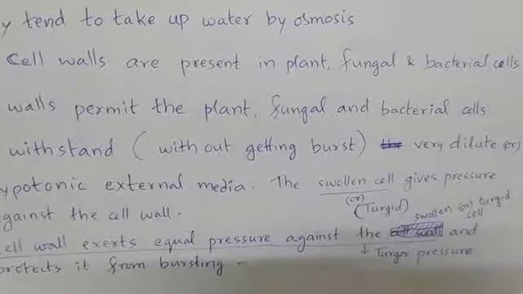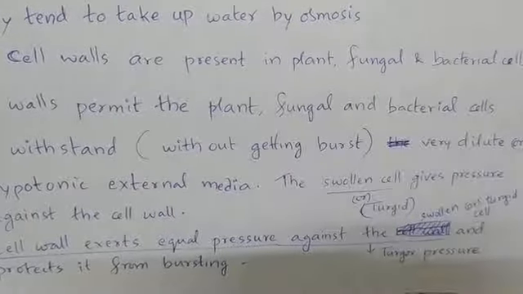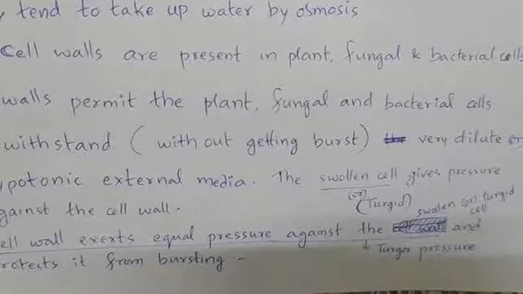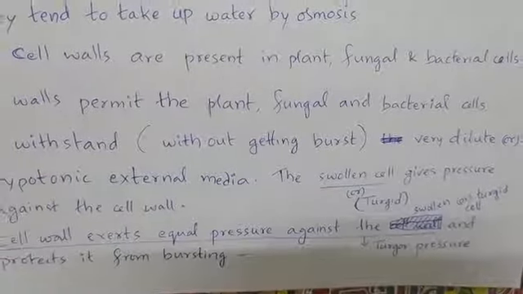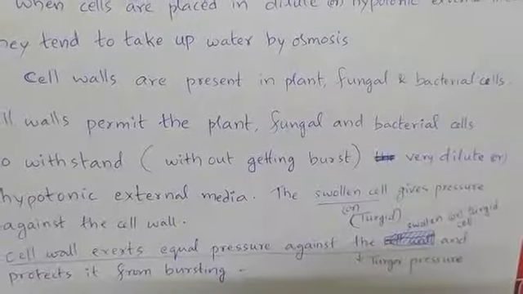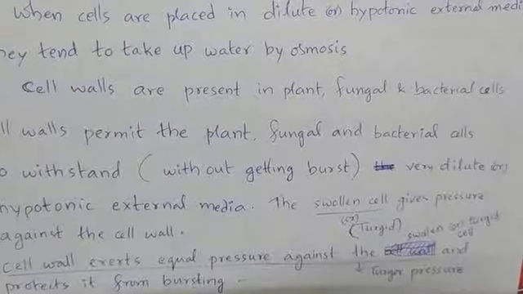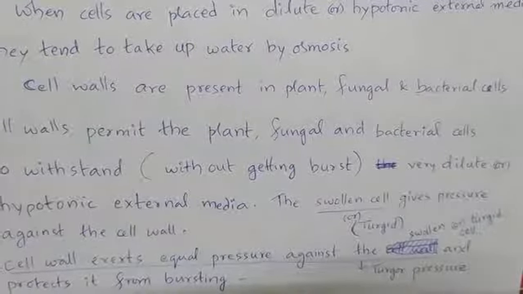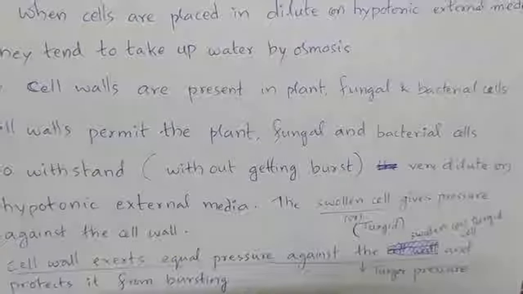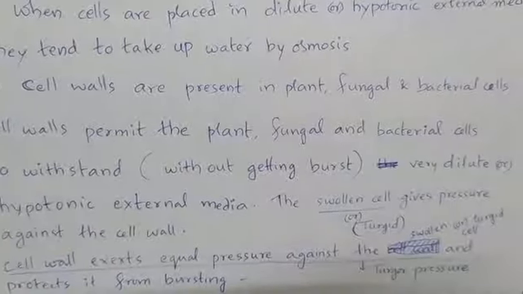This pressure of the cell wall on a turgid cell is known as turgor pressure. By exerting turgor pressure, the cell wall is protecting the plant, fungal and bacterial cells from getting burst when these cells are placed in hypotonic or dilute medium.